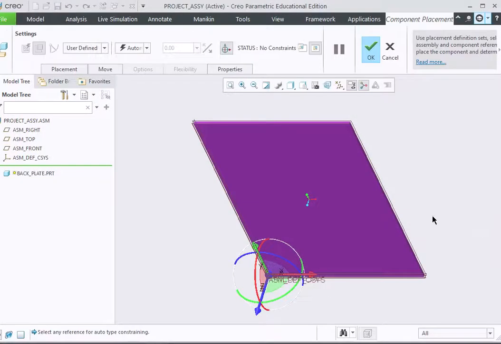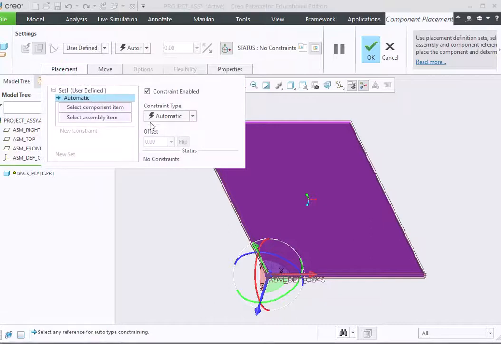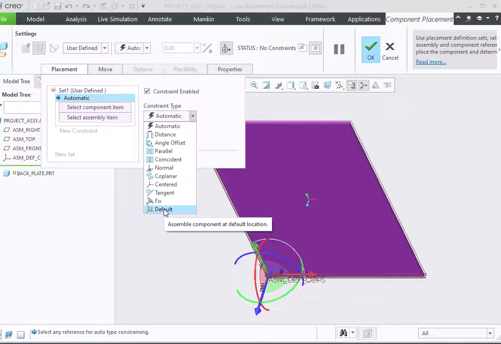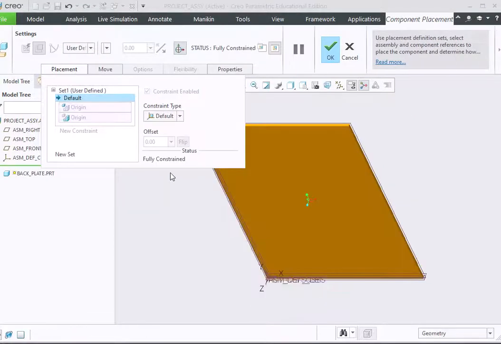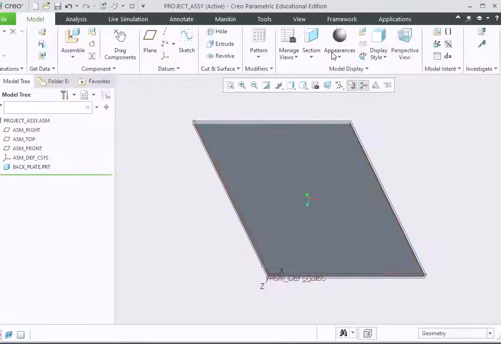So we say open, and rather than do anything more in terms of moving it around we could just use default, which means that it overlaps exactly the origin of the assembly model, and it's fully constrained, and we're happy.